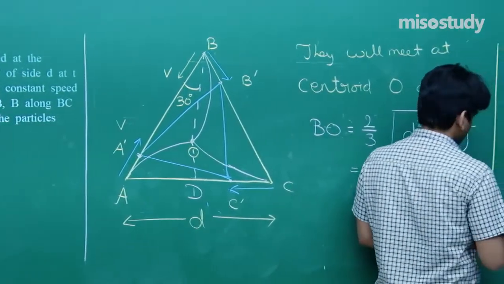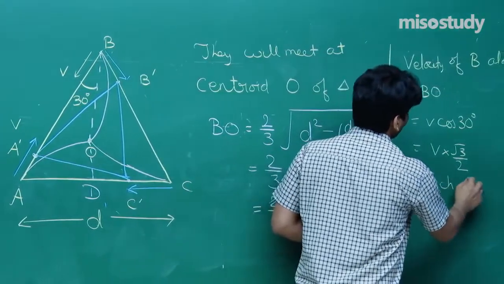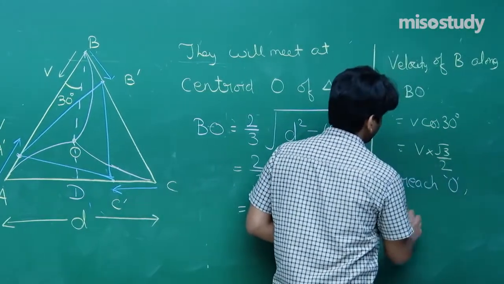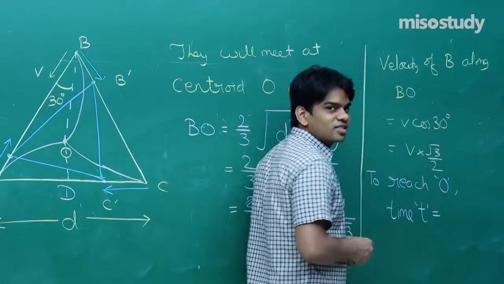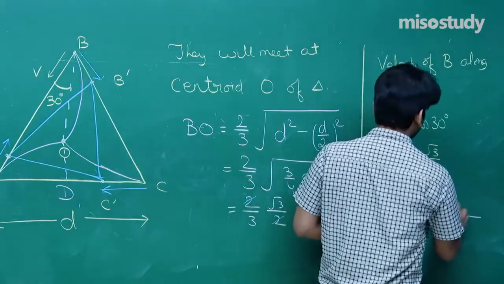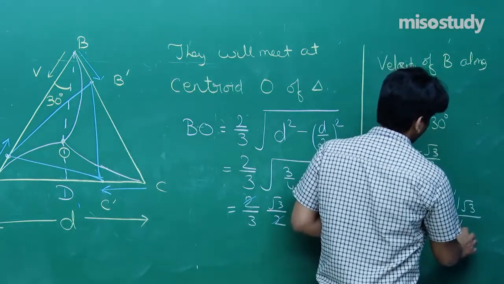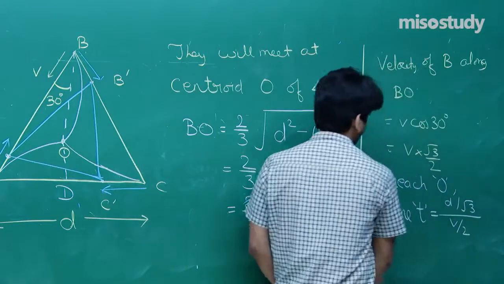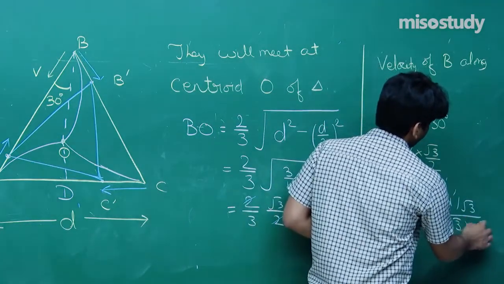To reach O, we want to write down the time taken. So time t will be equal to distance upon speed. The distance we got as D by root 3, and the speed is root 3 V by 2.